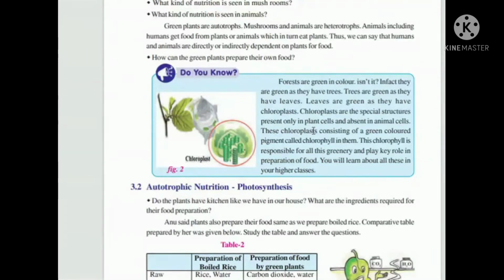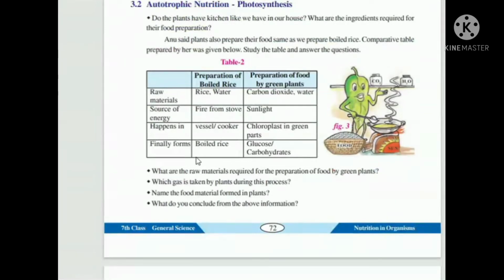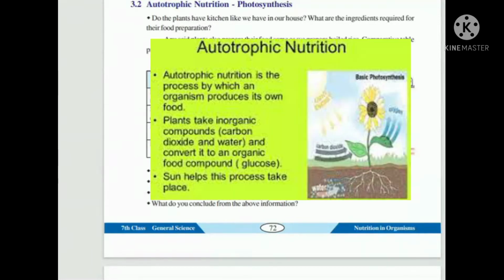All green plants are autotrophs. And mushrooms, other animals, and human beings are all heterotrophs. Let us see why green plants come under autotrophs. Green plants have leaves, is it not? In the leaf, the plant has chloroplast.